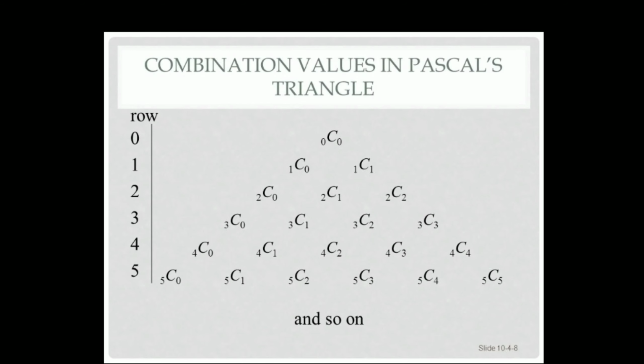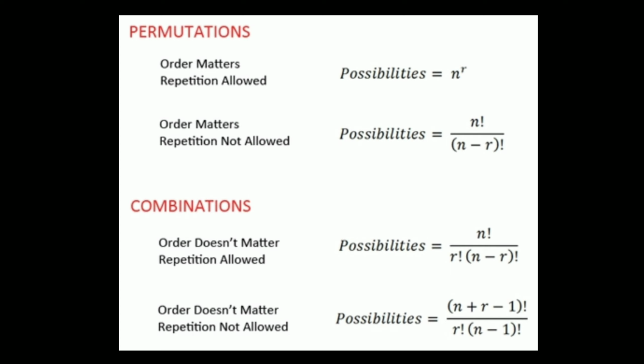The given slide shows the combination values in Pascal's triangle by using rows. In the given slide, we can differentiate permutation and combination. In permutation, order matters, repetition allowed, means the possibilities equal n raised to r. Order matters, repetition not allowed, means the possibilities equal n factorial upon (n minus r) factorial.